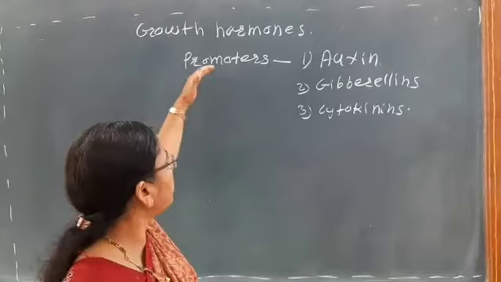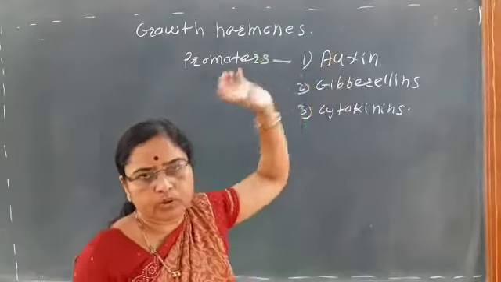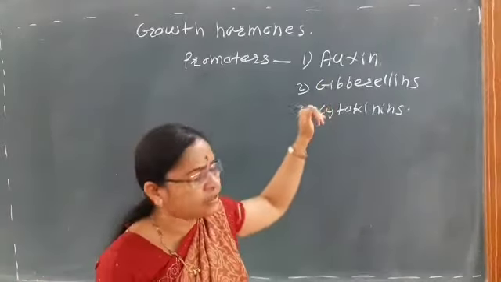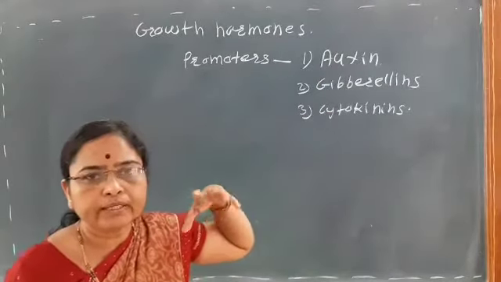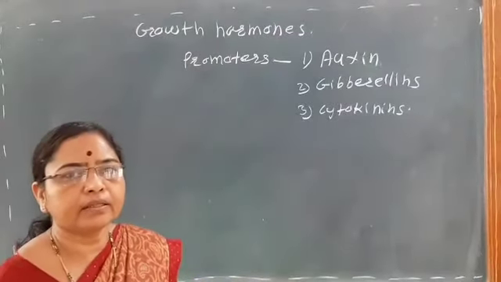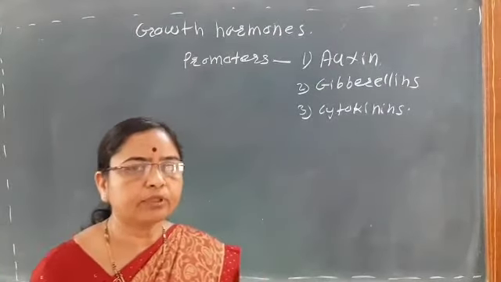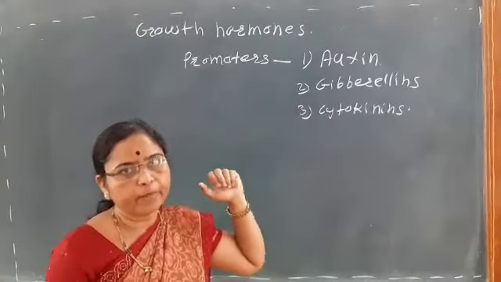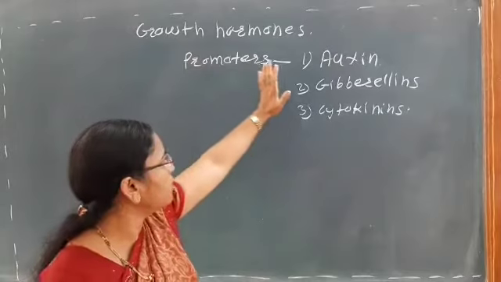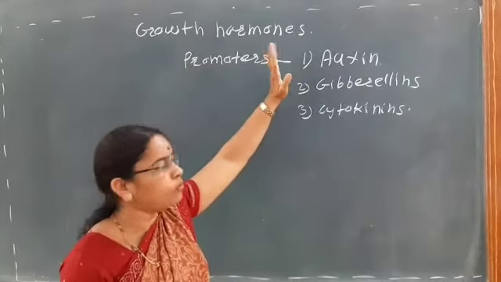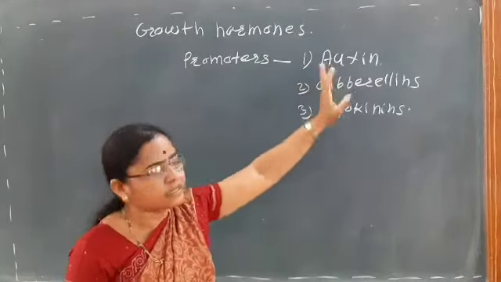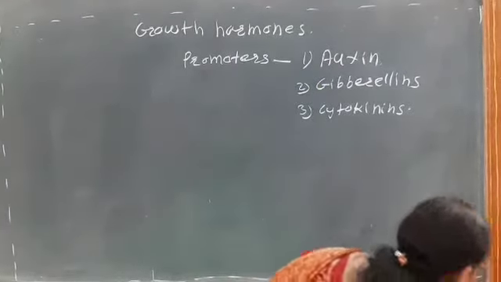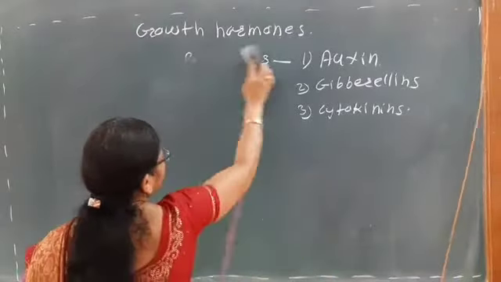In this topic we are going to see the first growth promoter, auxin. Then we can see gibberellin, cytokinin, and also ethylene and abscisic acid. That is, some physiological effects and applications of each growth hormone. So first we see about the growth promoters, and the first growth promoter is auxin.